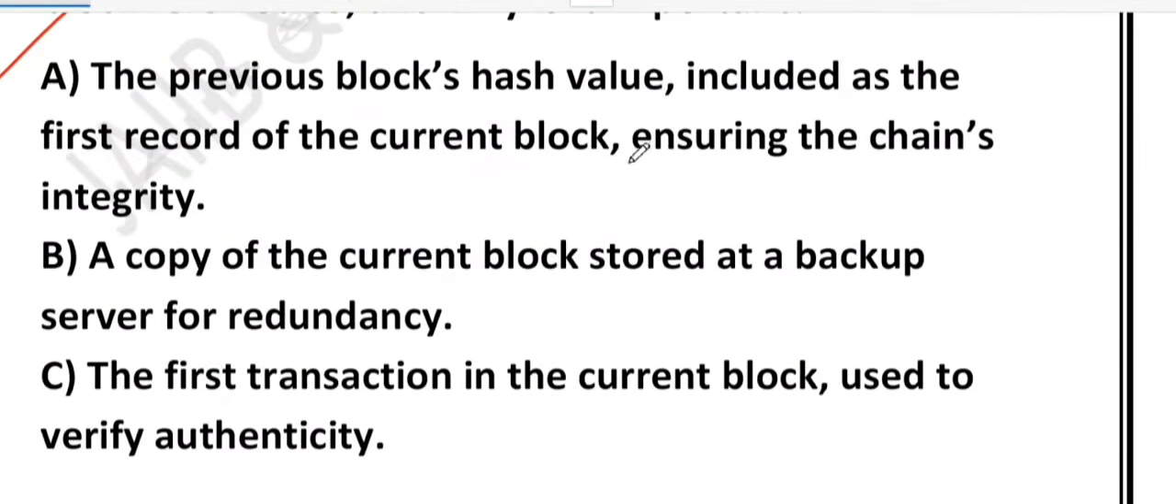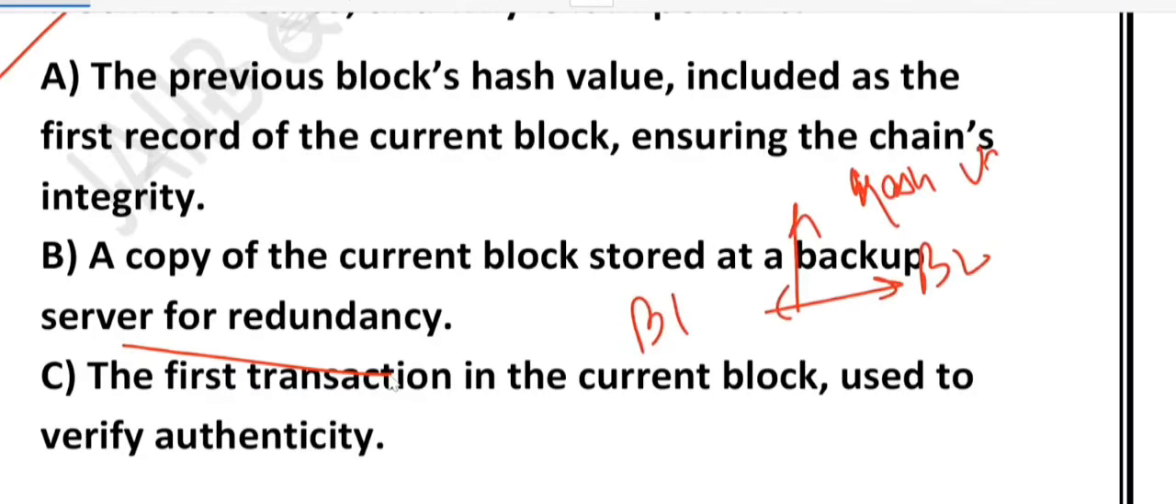Now option B, a copy of the current block is stored in the backup server. No, this is wrong. Some people think that parent nodes are like backups stored on a server. That is not true. Backup means saving a copy, but blockchain's strength lies in connecting blocks through the hash value. So this is block 1, this is block 2, and you are connecting both of them through the hash value. That is the peculiarity of blockchain, right? Remember it.